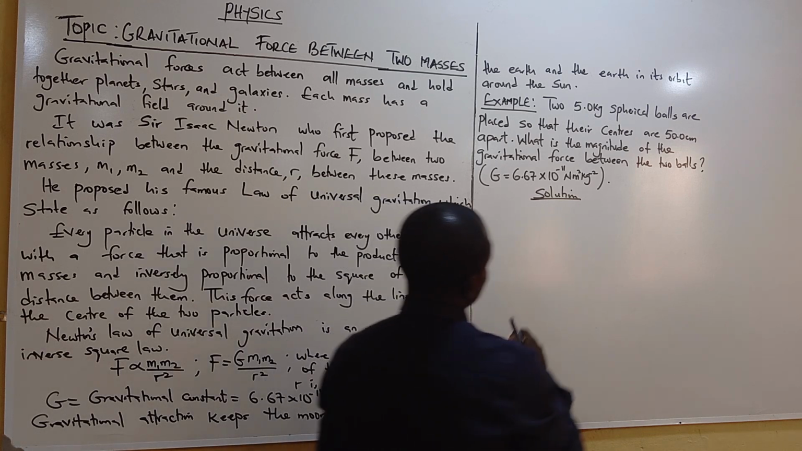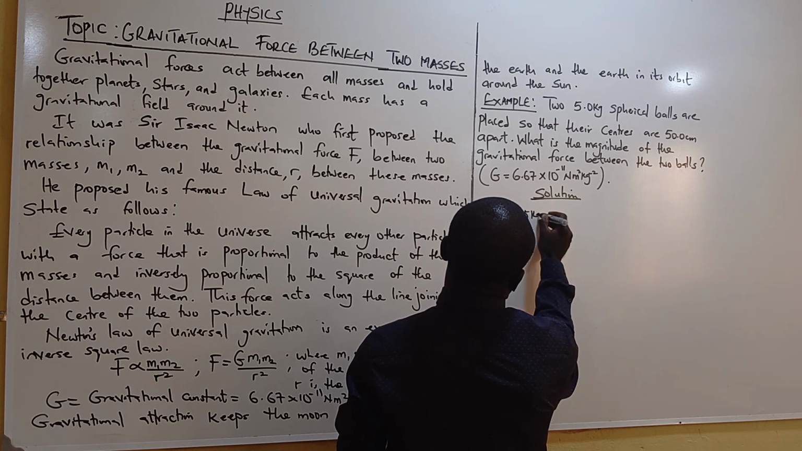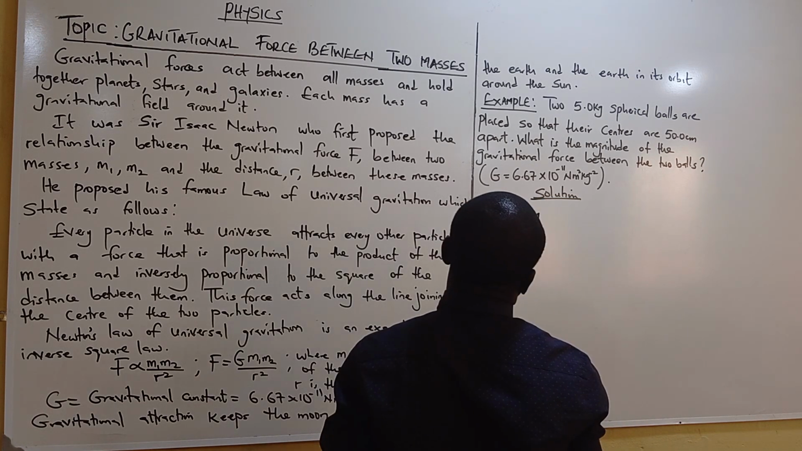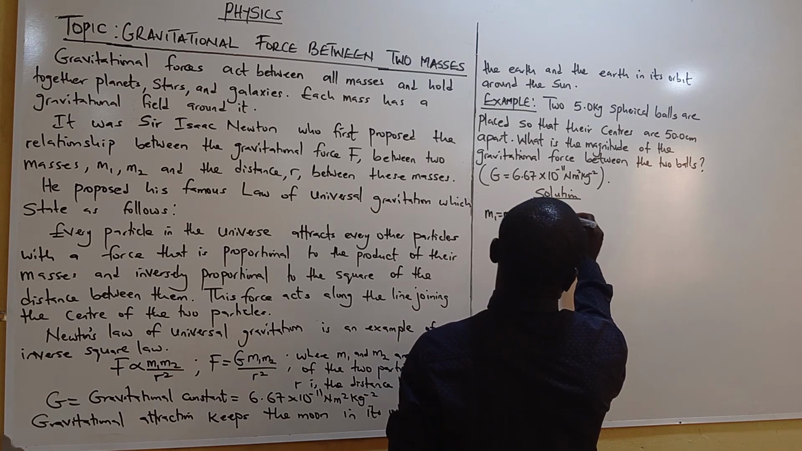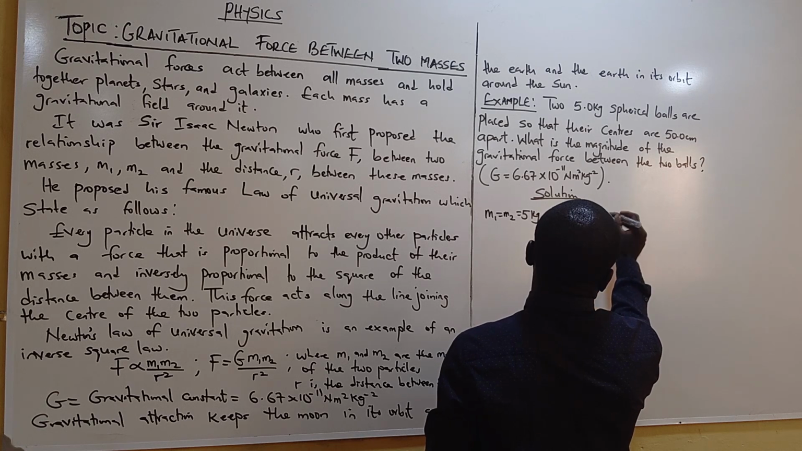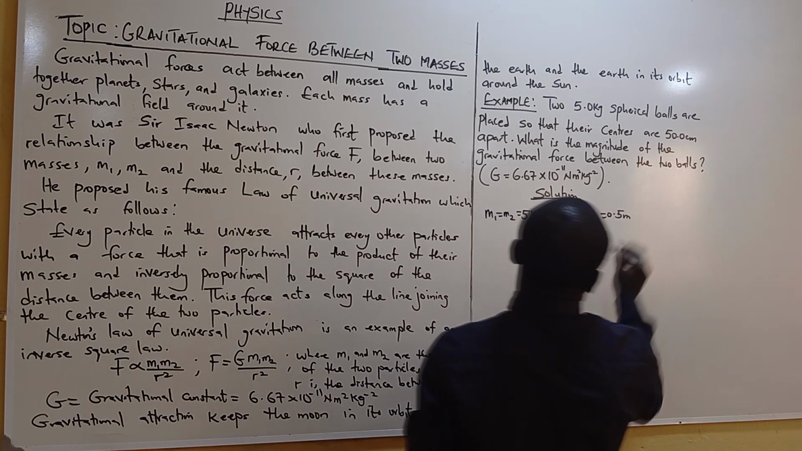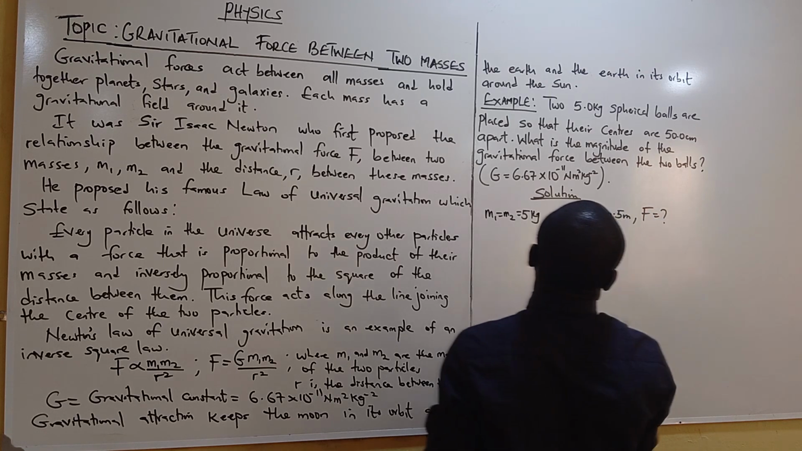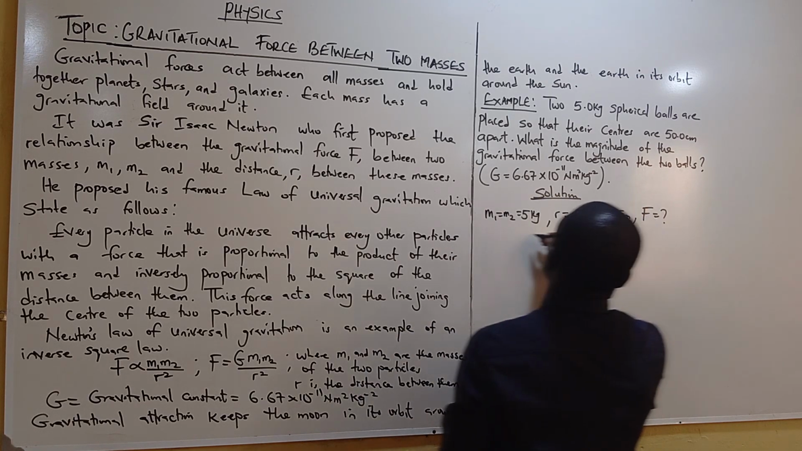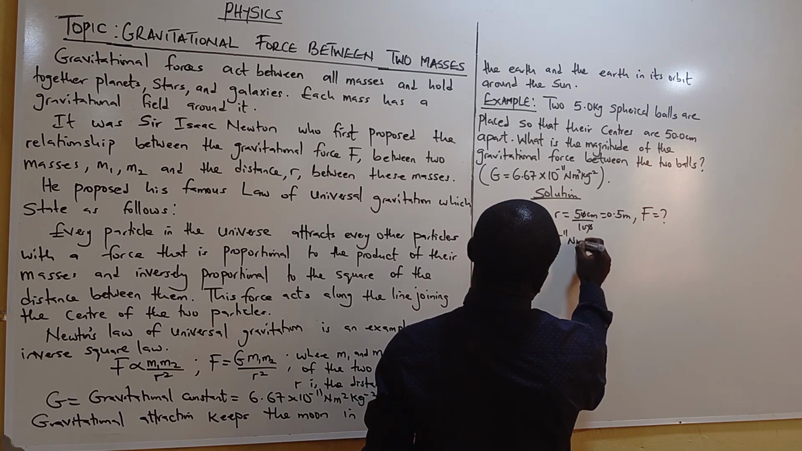Okay, now let's see an example. Two masses, m1 equals m2 equals 5 kilograms, are placed so that their centers are 50 centimeters, converted to meters by dividing by 100, that's 0.5 meters, apart. What is the magnitude of the gravitational force? You have your G equal to 6.67 times 10 to the power minus 11 Newton meter squared per kilogram squared.